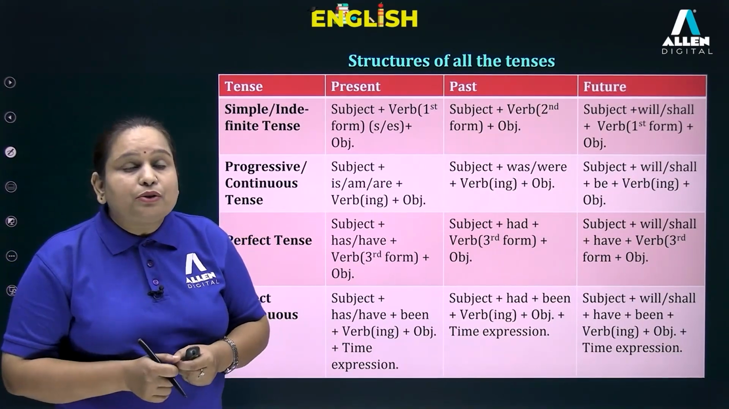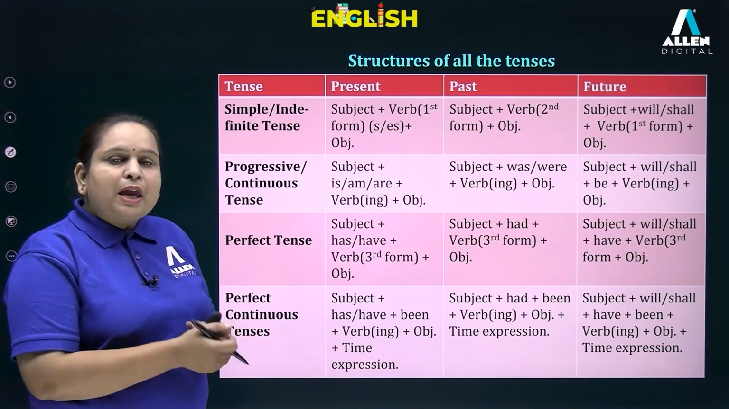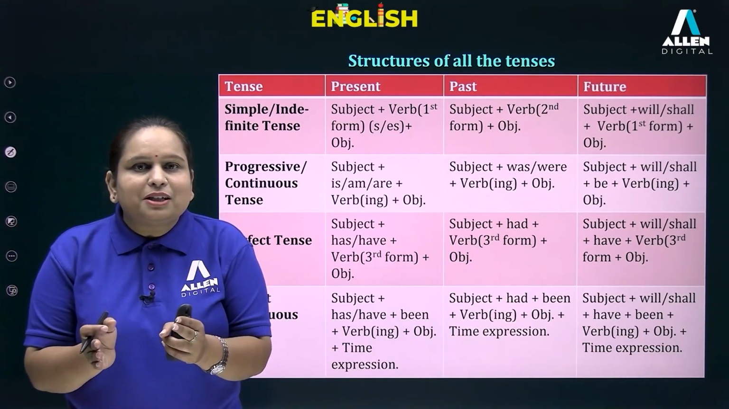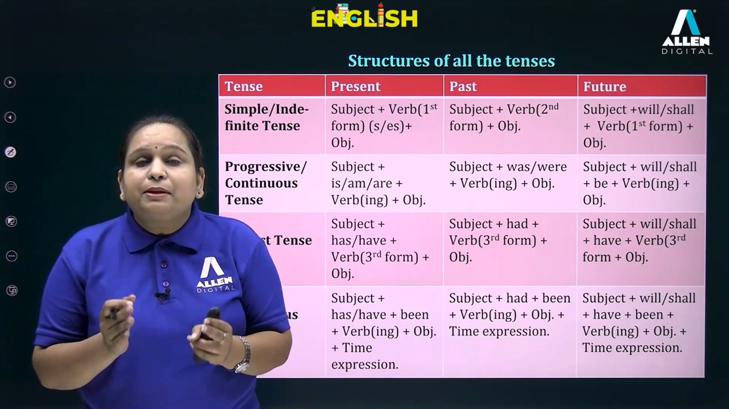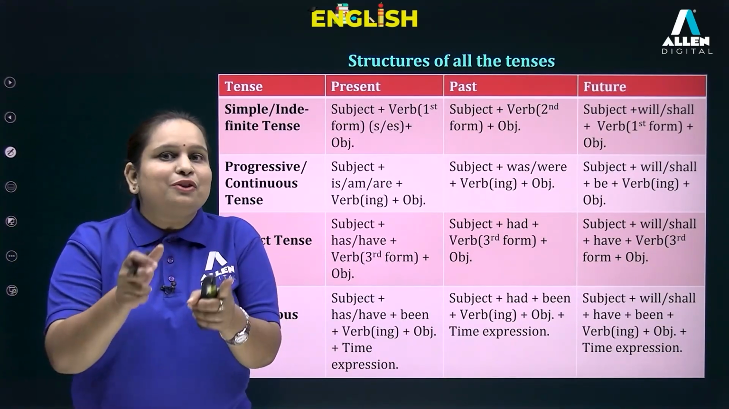Let us now talk about the perfect continuous tense. And it goes like this: present perfect continuous, subject plus has or have plus been plus ing verb form.